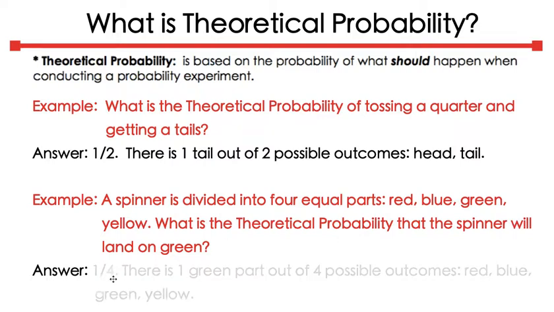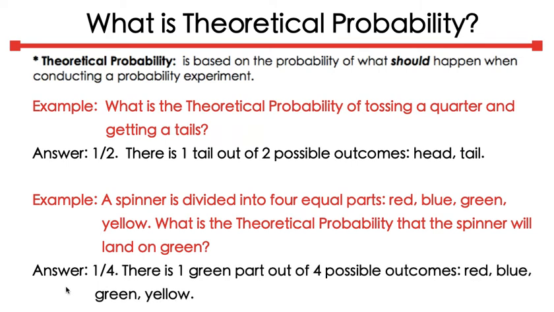Let's check out the answer. 1 out of 4, simply because there is one green part out of 4 possible outcomes. Let's look at another example.